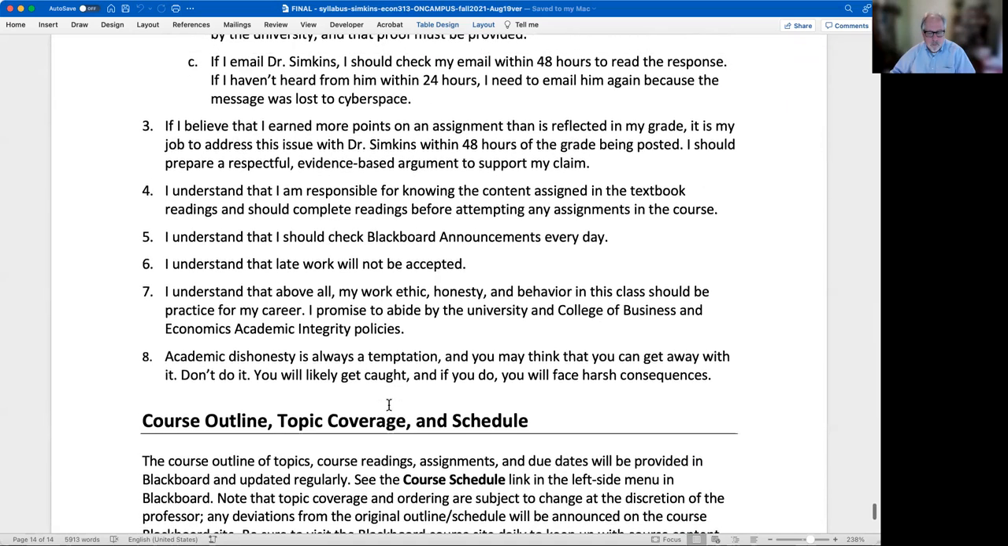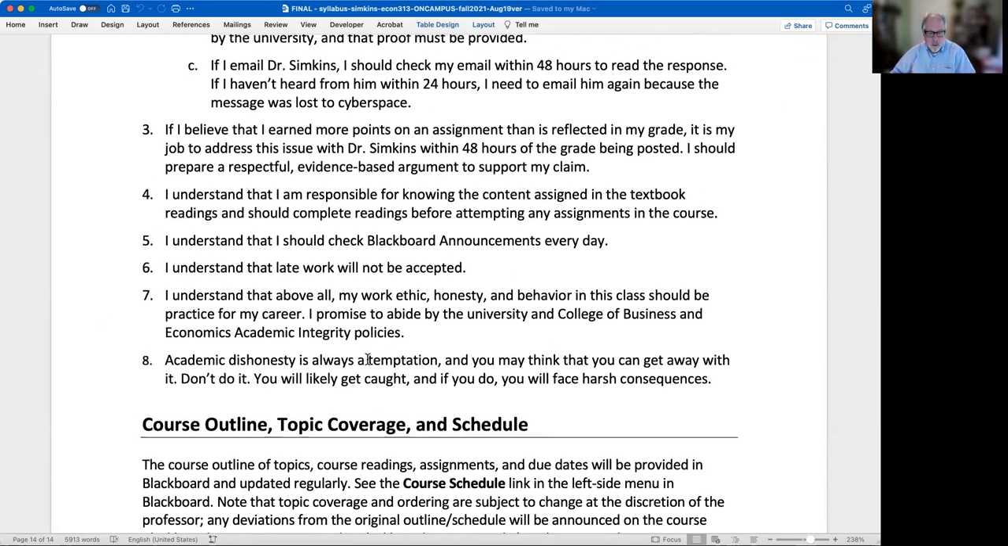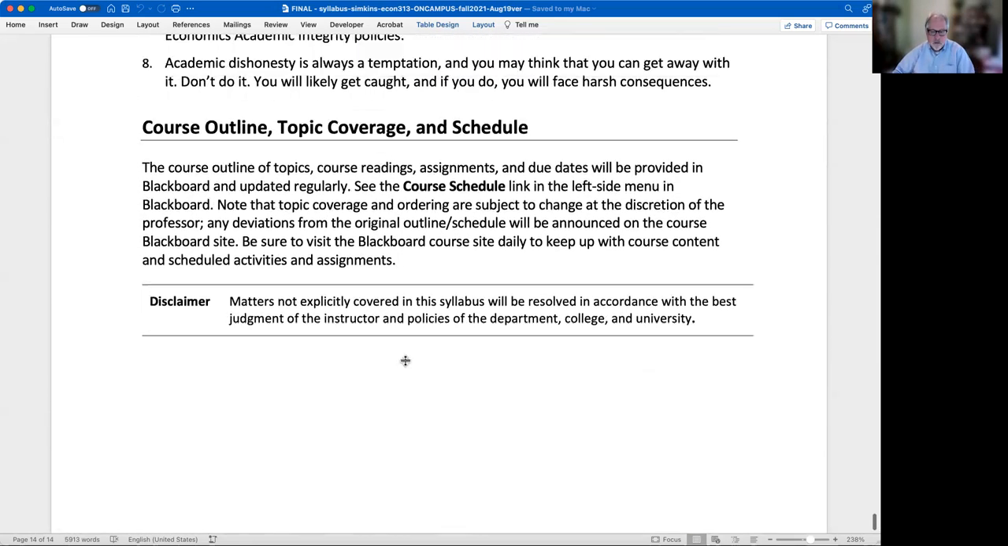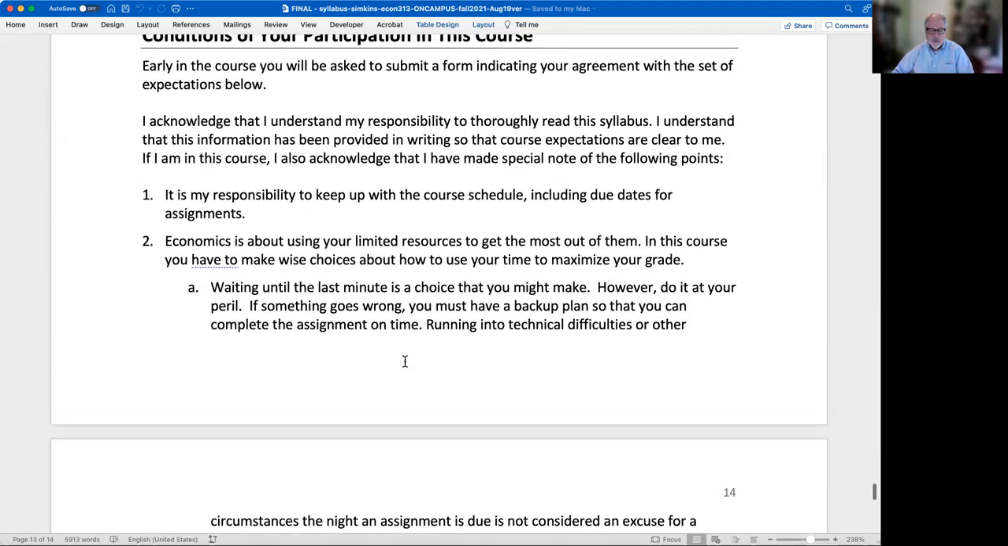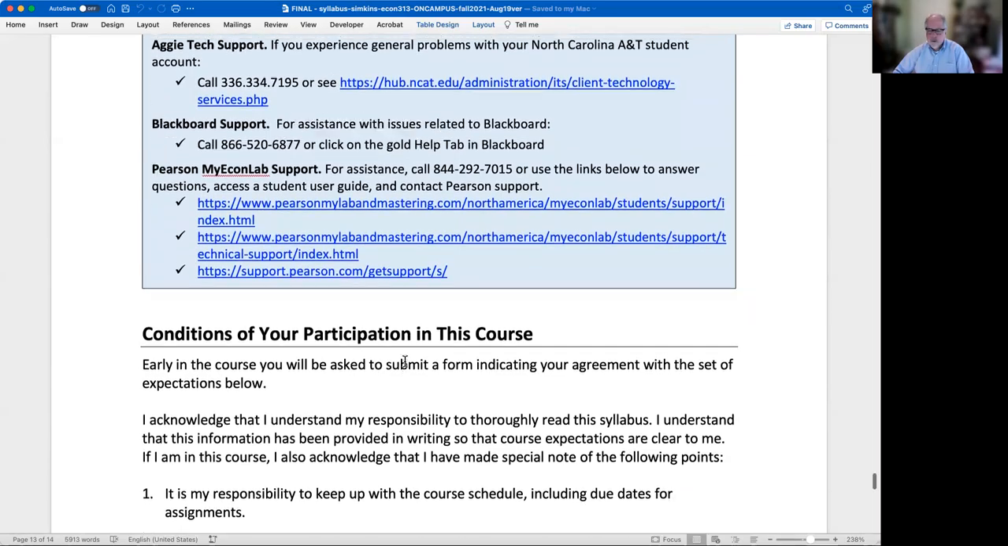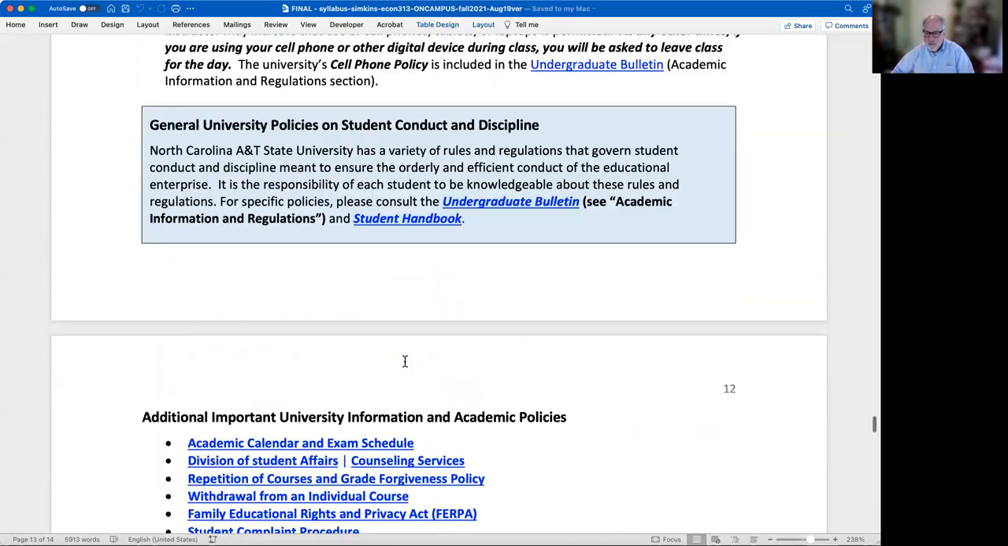But they're repeated here as well, right? They're copied here. And then there's a separate document that has the course outline, topic coverage, schedule, due dates, etc. that will appear in Blackboard as well. So the syllabus will always be under the syllabus link in Blackboard, so you'll always have access to this. But I encourage you to download a copy, keep it handy. This really is your document that answers 90% of the questions that students generally have in this course. It's pretty comprehensive, as you can see.